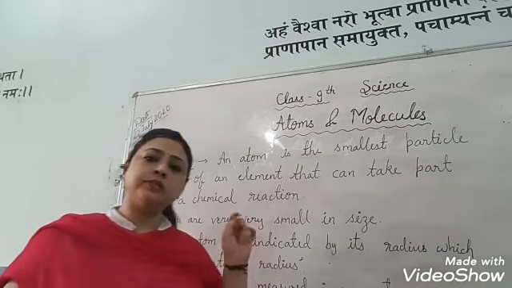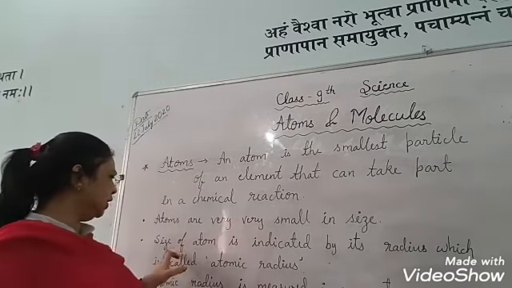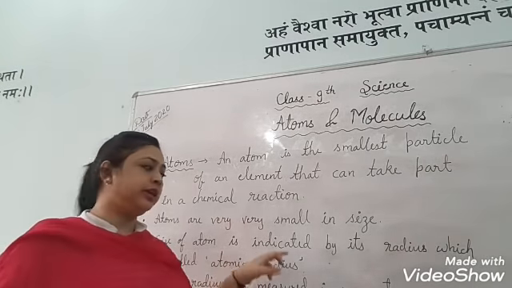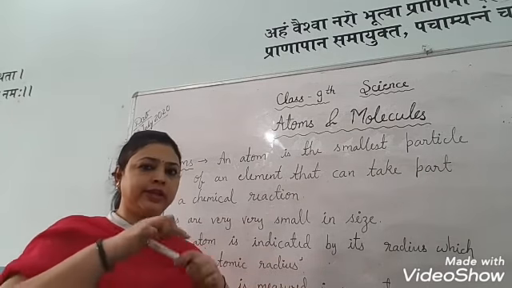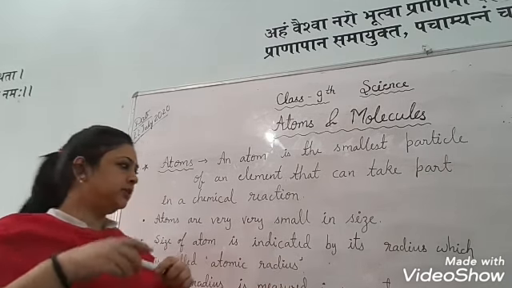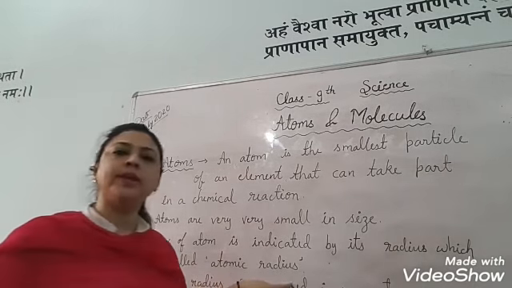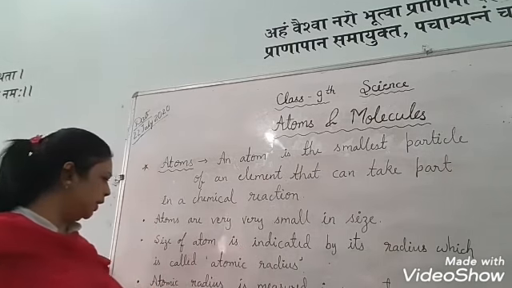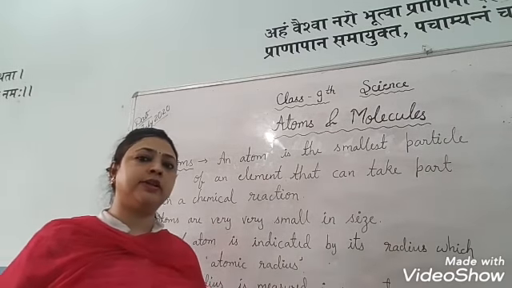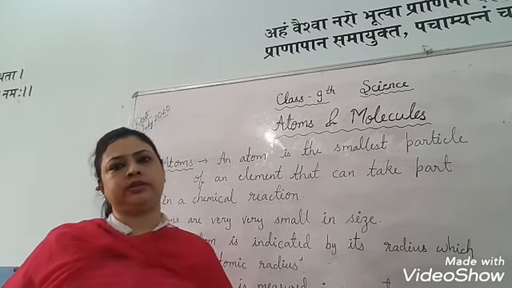Atoms are very small in size. Size of atom is indicated by its radius. This radius is called atomic radius. Okay? Atomic radius is measured in nanometer.